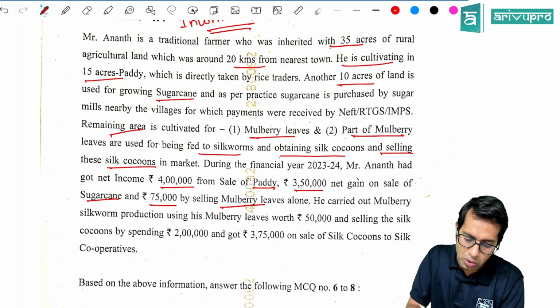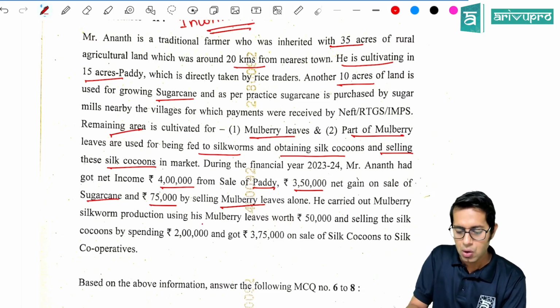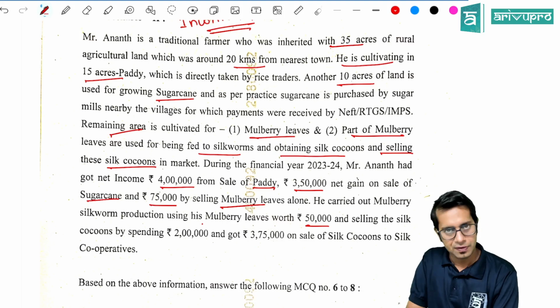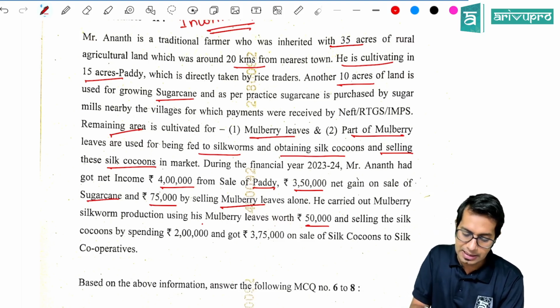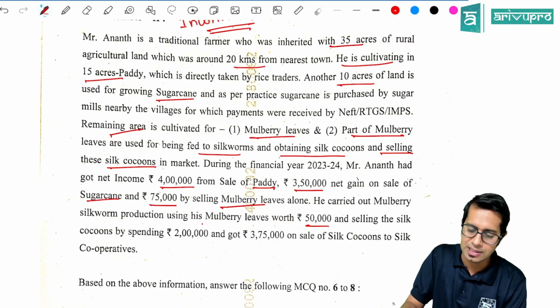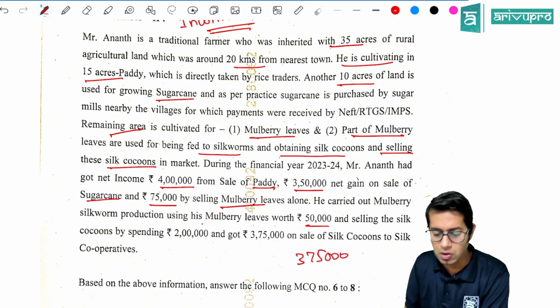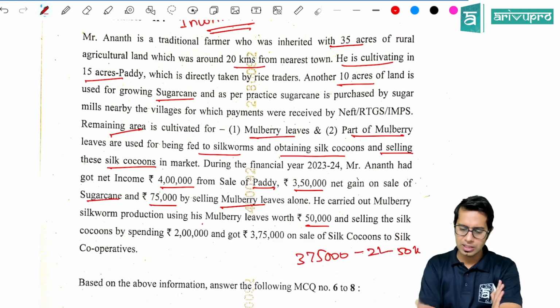He carried out silk production using his mulberry leaves worth rupees 50,000, and selling these silk cocoons by spending 2 lakh got 3,75,000. So 3,75,000 is his sale value of silk cocoons. He spent 2 lakh rupees and 50,000 rupees respectively for this cultivation.